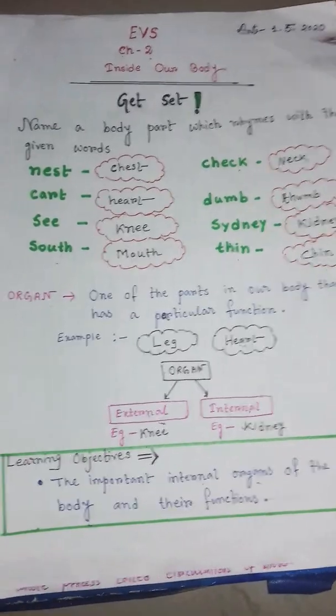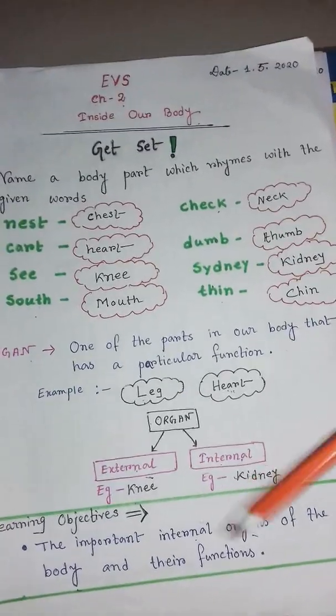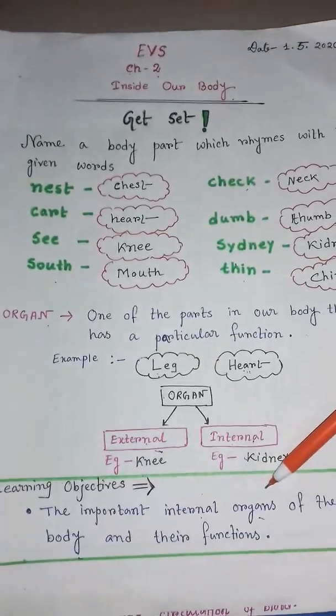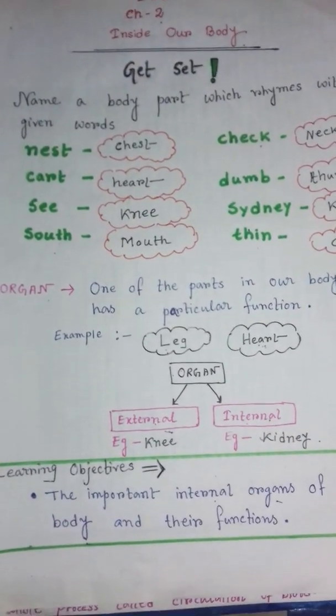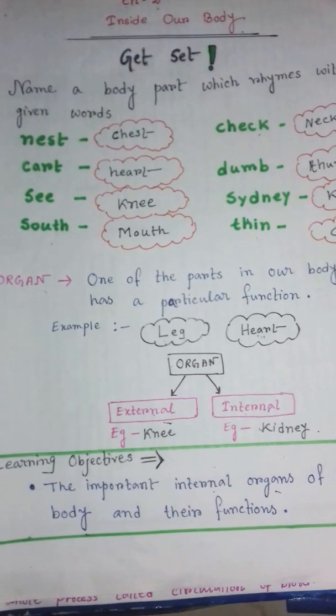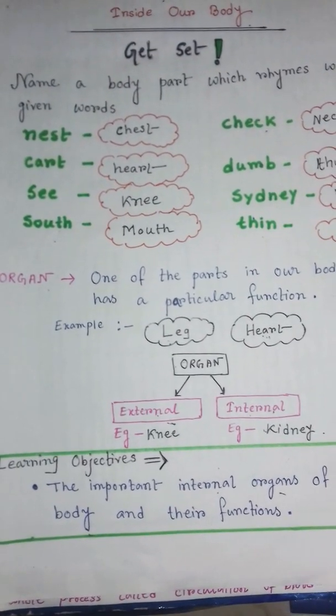We are in chapter 2, Inside Our Body. We are learning about important internal organs in this chapter. In our previous video, we have already discussed the brain and heart. Now a short recapitulation of that part.